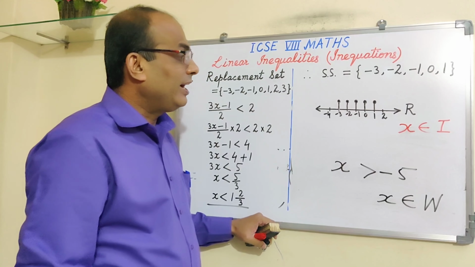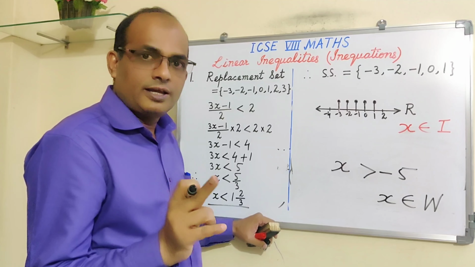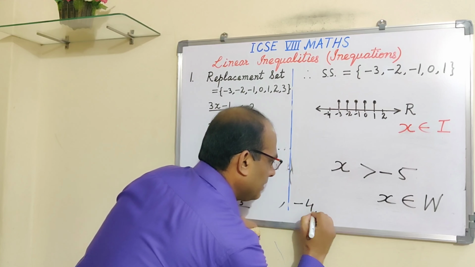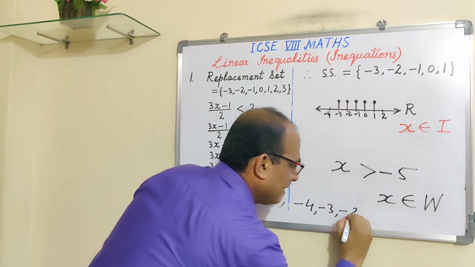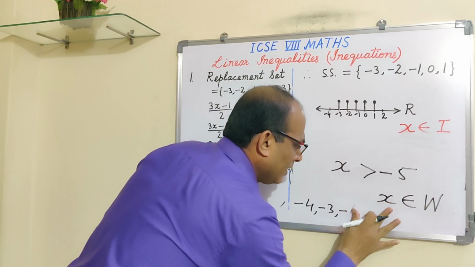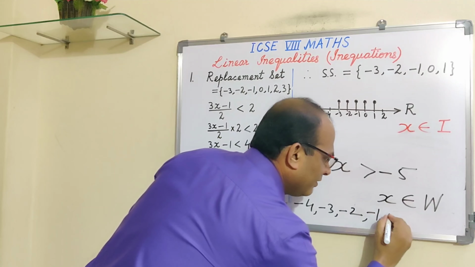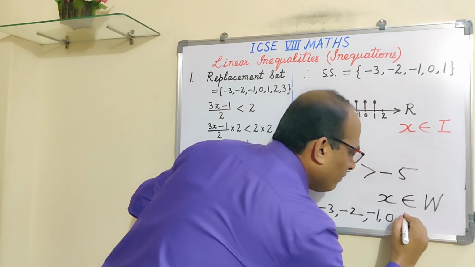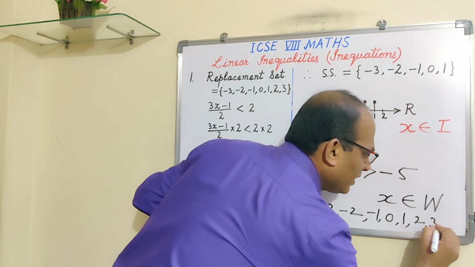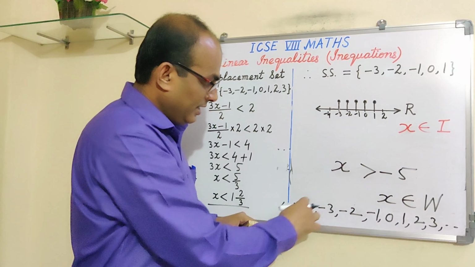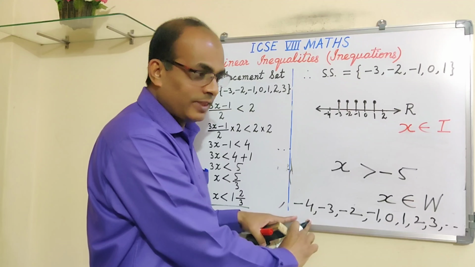So more than -5 means -4, -3, -2, -1, 0, 1, 2, 3, like that. Isn't it? They all are greater than -5. -4 is greater than -5.